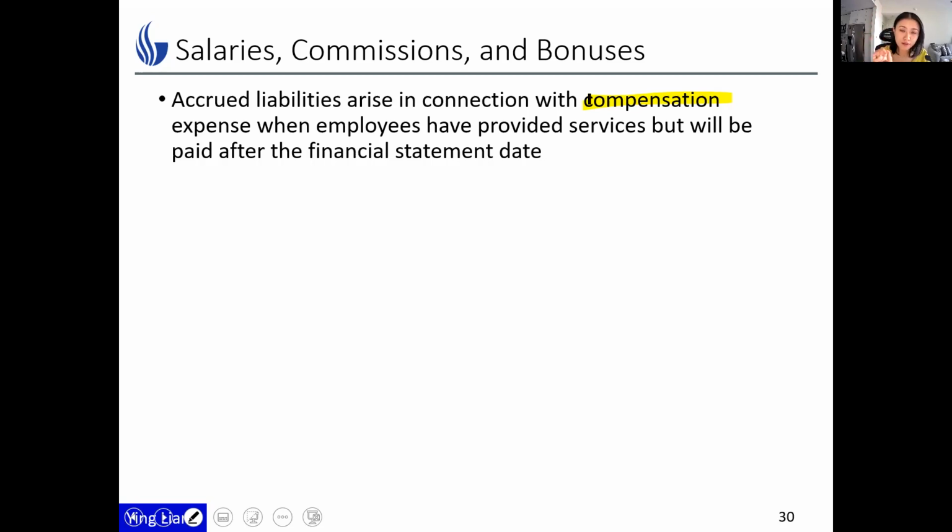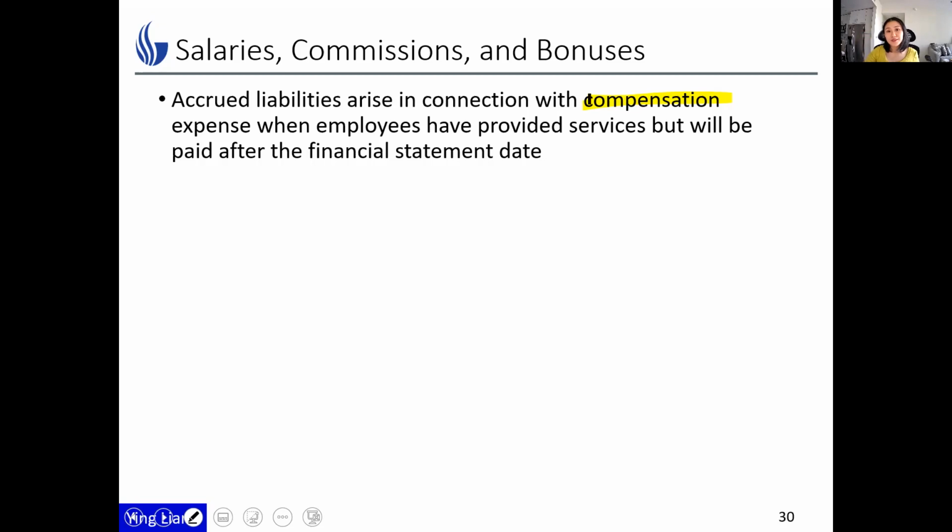There's nothing accrued. However, if the employees have provided services but will be paid after the financial statements date, then companies will have accrued liabilities, right? This is again about the matching principle. You have to match the cost or the expense to the revenue. So if revenue is generated in 2020, then your employee salary in 2020 should also be recorded as an expense in 2020, not 2021, even though you're paying it in 2021.